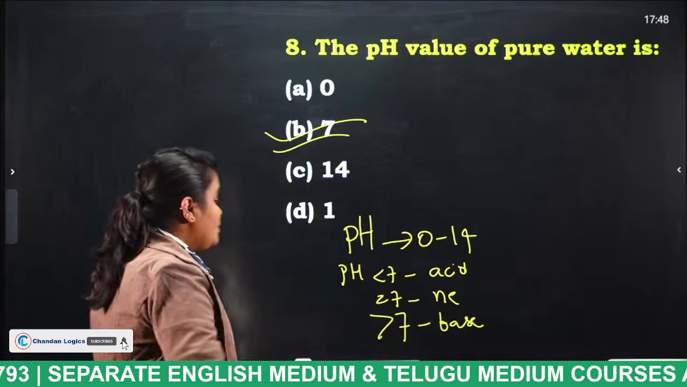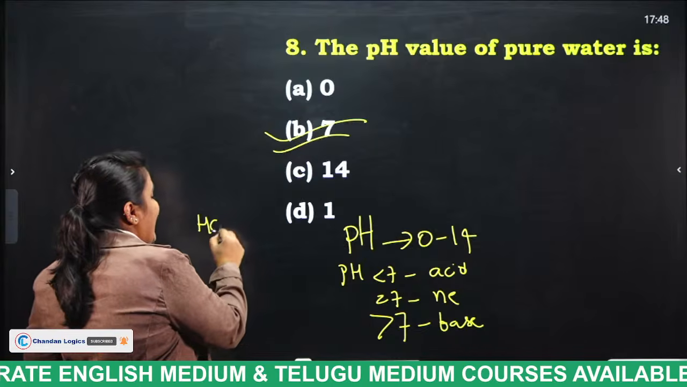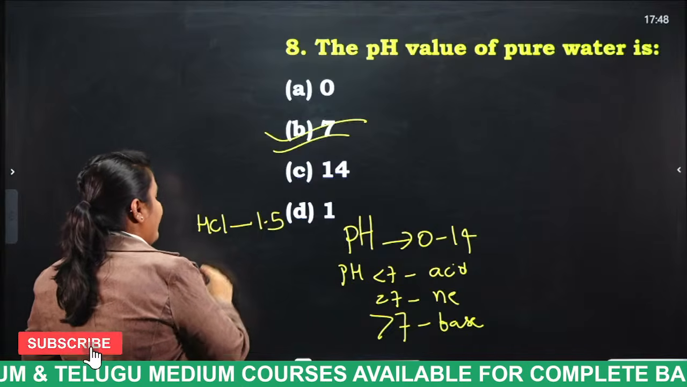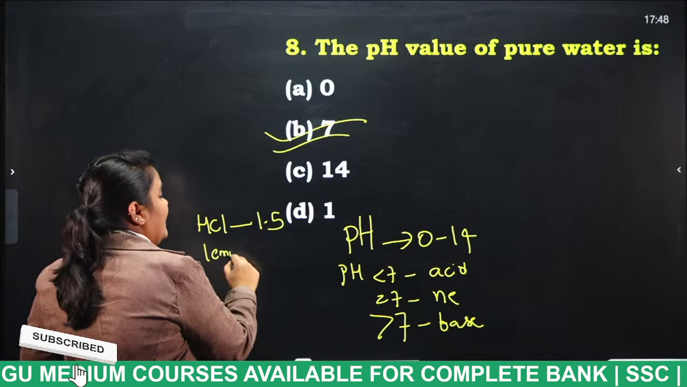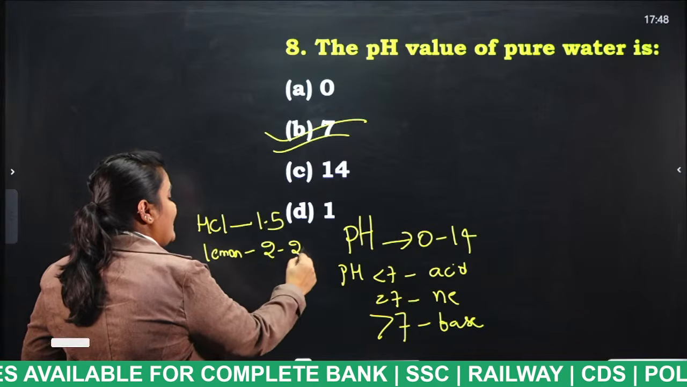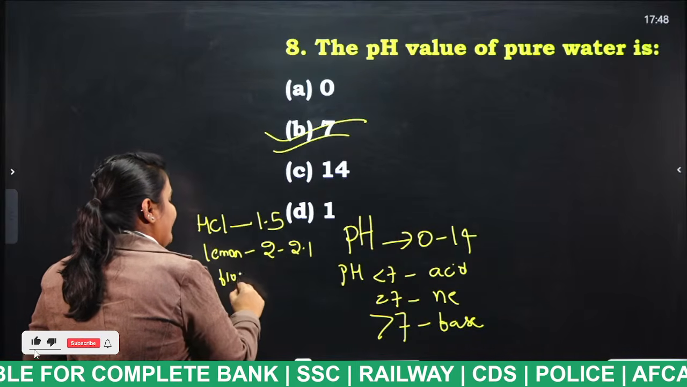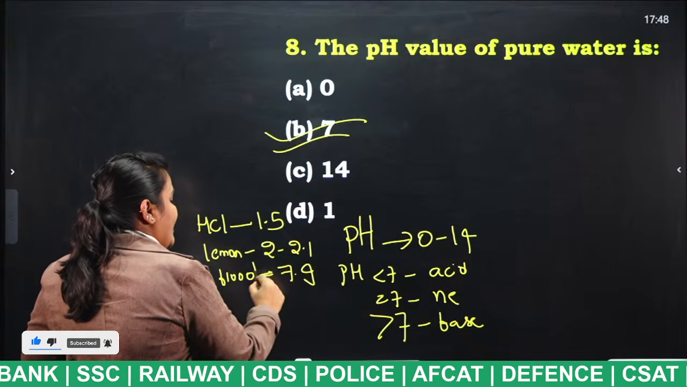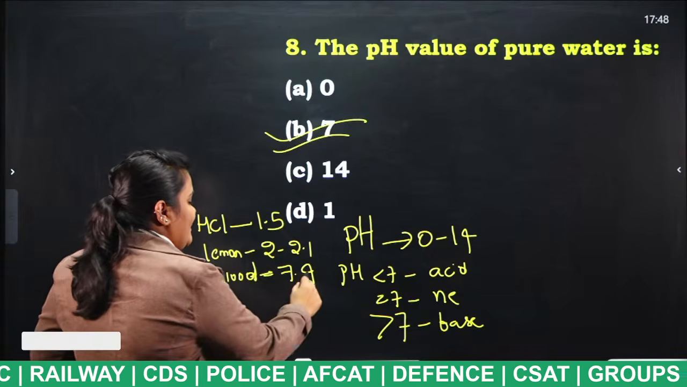So, HCl, hydrochloric acid, what is the pH value? 1.5. And lemon, what is the pH value? Lemon pH value is 2 to 2.1. And blood, what is the pH value of blood, students? Approximately 7.4. Okay. Very important, students.